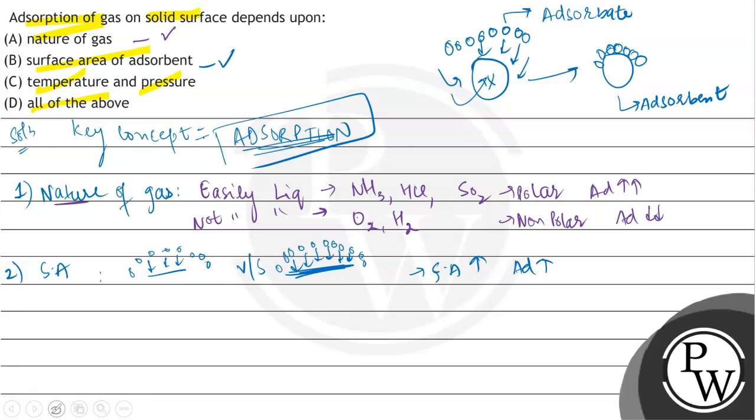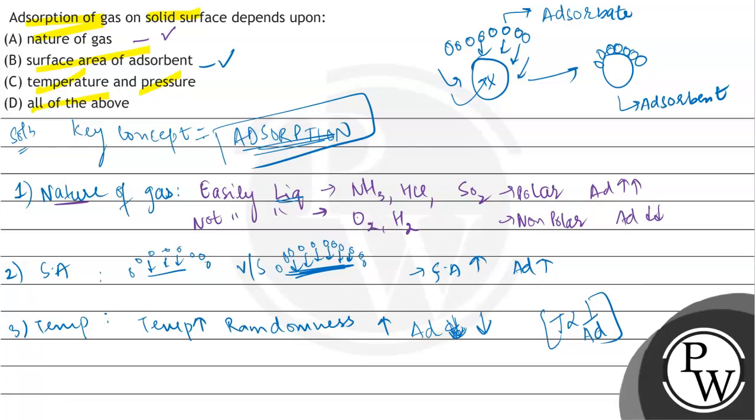The third option is saying whether it depends on temperature and pressure. Let's see how it depends on temperature. As temperature increases, we know the random motion, or the randomness, of gas molecules also increases. And the more the randomness increases, the harder it is for us to liquefy them. And the harder they are to liquefy, the harder they are to adsorb. That means adsorption is inversely proportional to temperature. But somehow it is dependent on temperature, right? So that means it is dependent on temperature also.